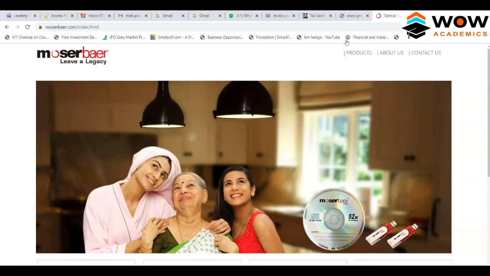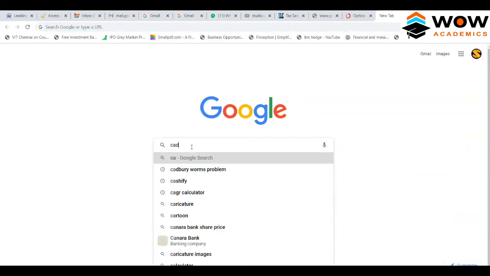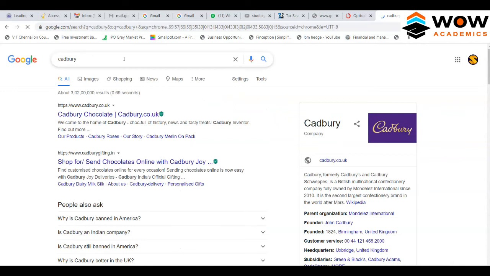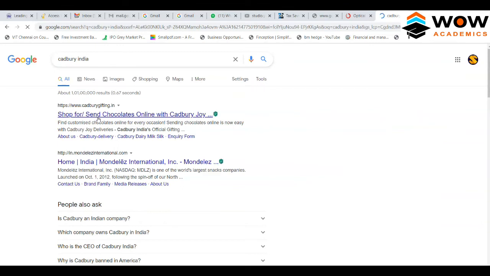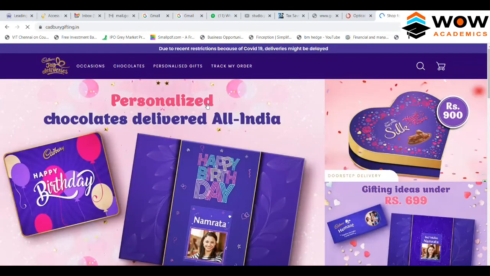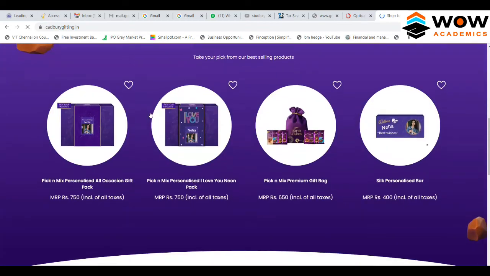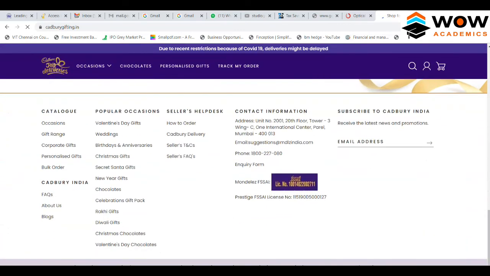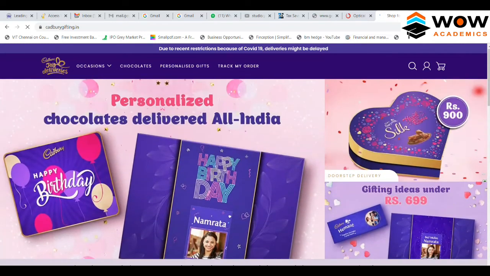What would be a better company is a company which never changes in terms of technology. If you want a better company like that, look at this company. Take Cadbury. I think I'll put India. Let's see whether they have a website. Okay, they do have a website. Cadbury has a lot of chocolates. Just think about whether they are changing in technology, or any technology changes them or affects them. Mostly, technologies don't affect them.